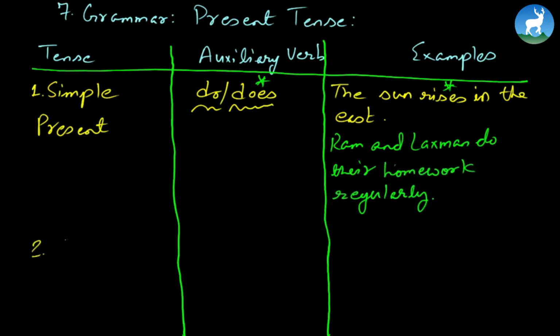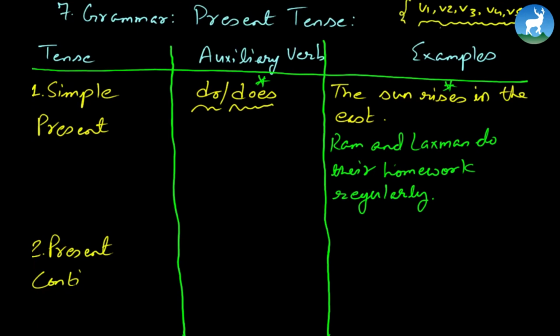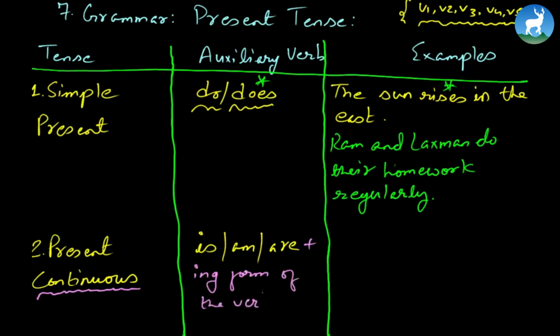Now, number 2, present continuous. I would not like to introduce you to V1, V2, V3, V4, and V5. Let's do it without the concept of V1, V2, V3, V4, V5, because this is rather very simple. Just bear a few things in mind. Present continuous. CONTINUOUS. Present continuous. Its auxiliary would be is, am, are. The moment you see continuous, always remember that it's always followed by the ing form of the verb. So the idea that you put right now is the moment you see continuous, you add ing to the verb.